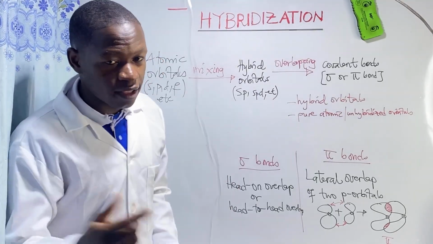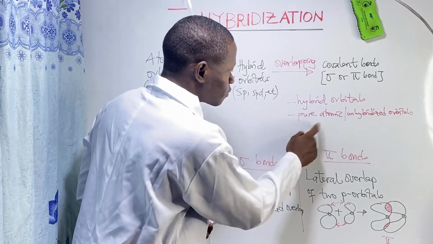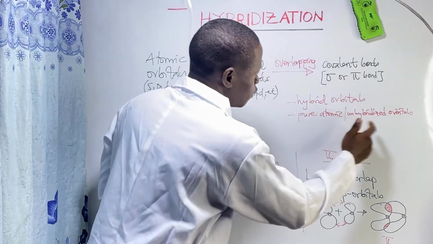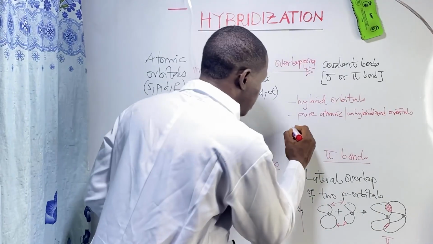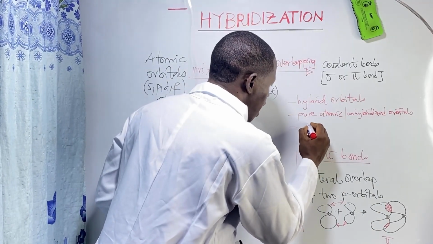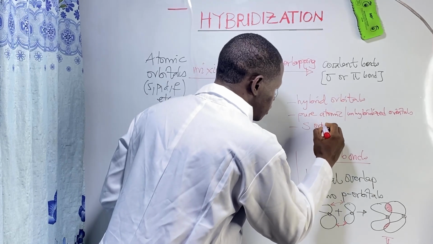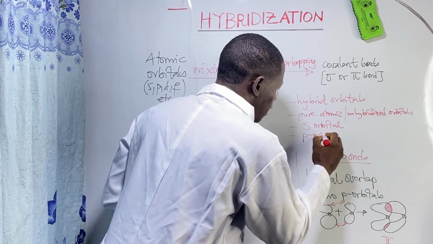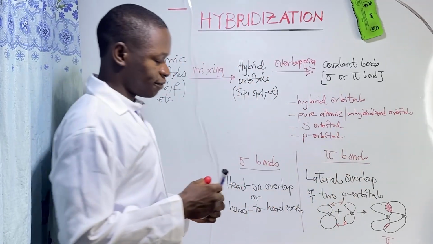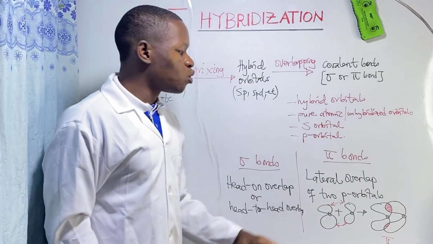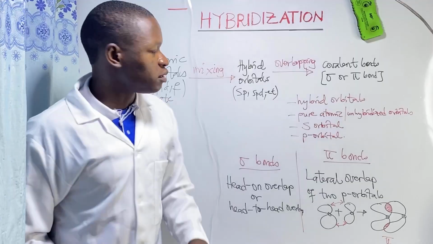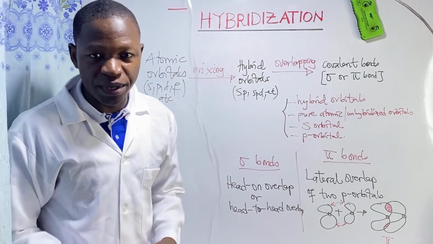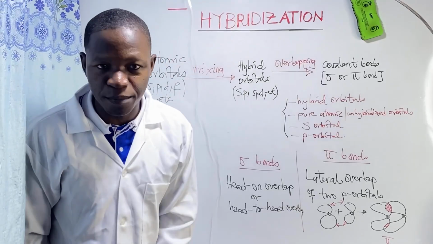Voila. And what can also overlap here? This pure atomic or unhybridized, right? We can talk of an s orbital, which is also pure atomic, and also a p orbital. Yes. These are the different types of orbitals which can undergo overlapping to produce sigma and pi bonds.